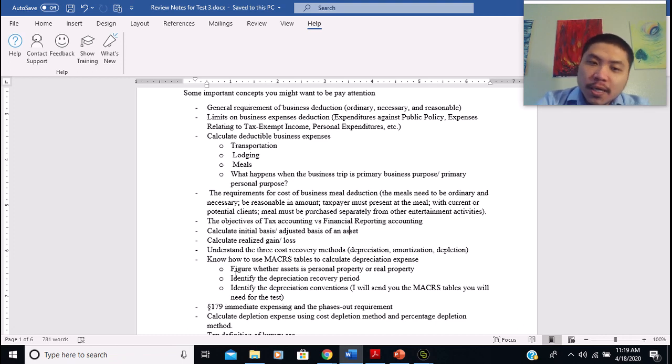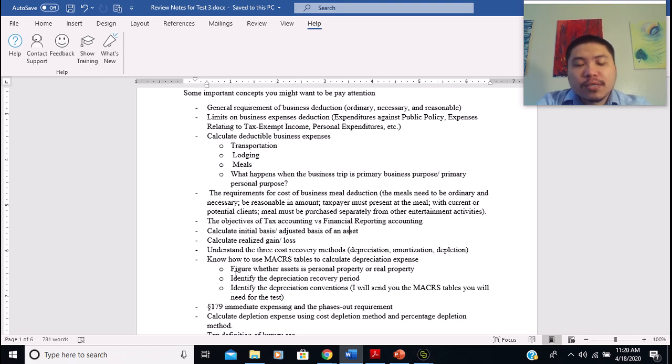All right. And the next part, I want you to know how to calculate the initial basis and adjusted basis of an asset, and how to calculate the realized gain or loss when a sale or a disposition of an asset happens. This should be pretty easy. By now, at this point in the course, you all should know how to do this.